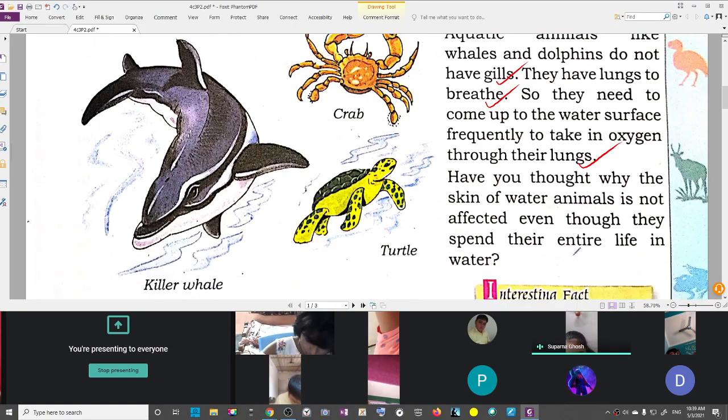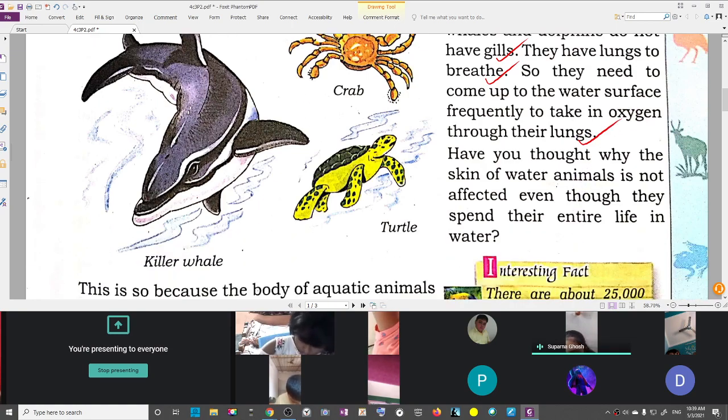Have you thought why the skin of water animals is not affected even though they spend their entire life in water? Debolina, repeat after me. Have you thought why the skin of water animals is not affected even though they spend their entire life in water?